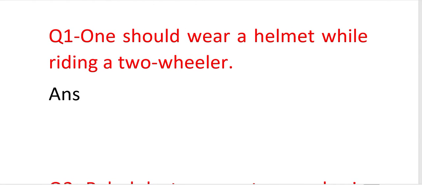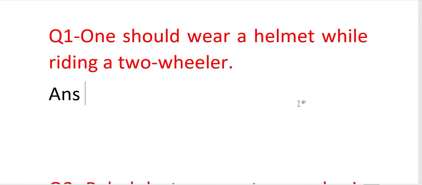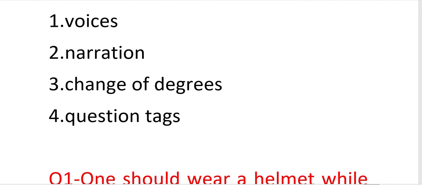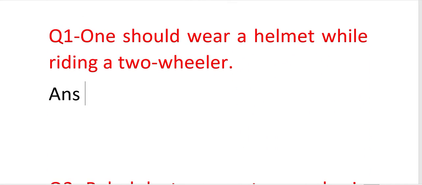Question number 1: One should wear a helmet while riding a two-wheeler. I have not particularly written here in what form you need to change it. So you can understand from the sentence itself, it indicates that we need to change into passive structure. So we have a total of four topics: voices, narration, change of degrees, and question tags. So we can change into passive voice here.